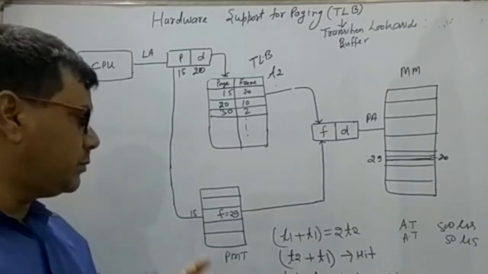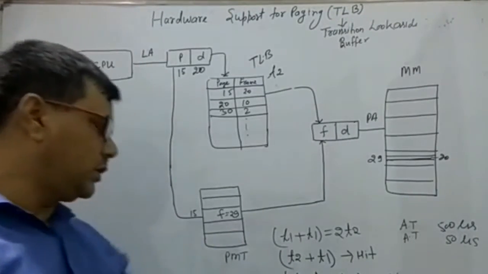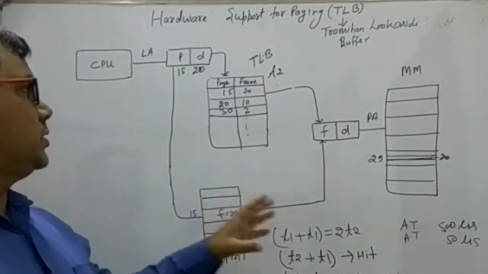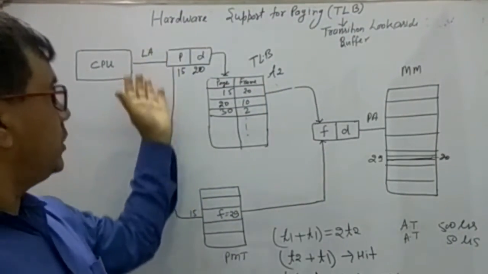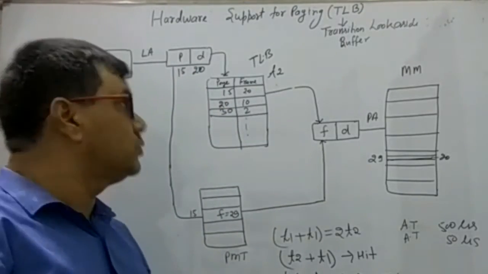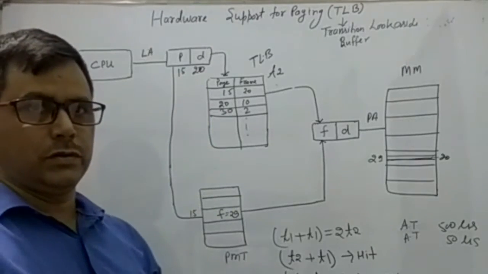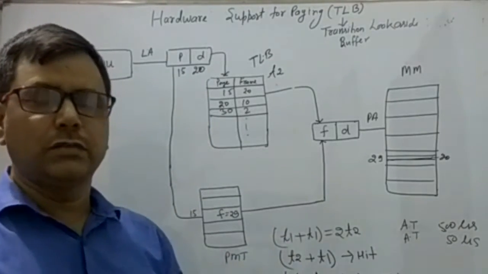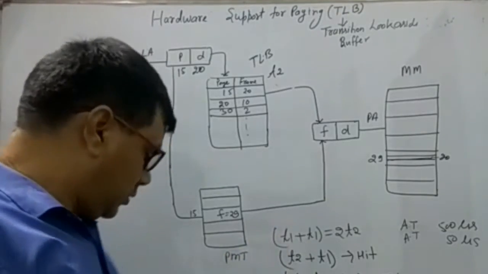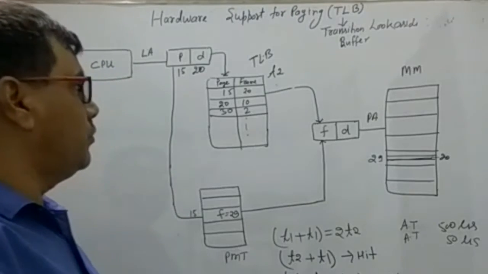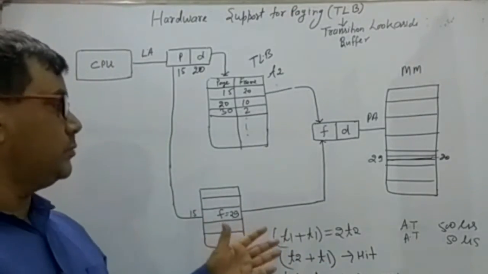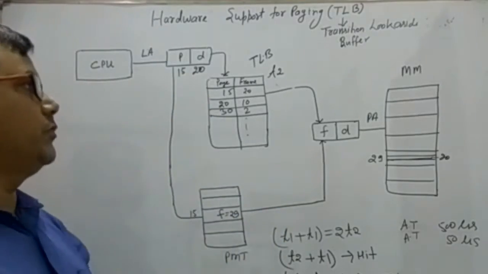What is a hit? Hit here refers to the ratio, the percentage of times when a content, the corresponding page frame number, is found in the TLB, and miss is 1 minus hit. We just express them by percentage. Now here we practically show how the search time is reduced by using the TLB.